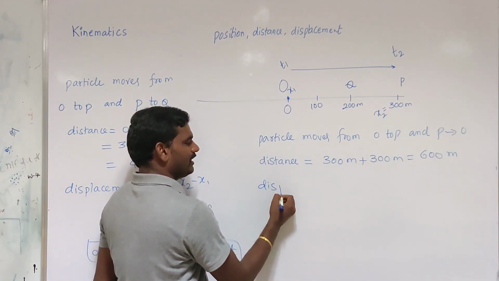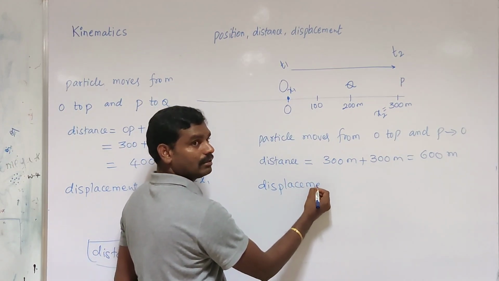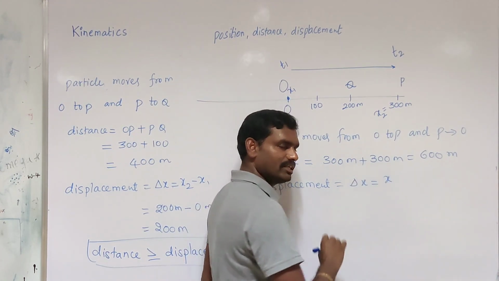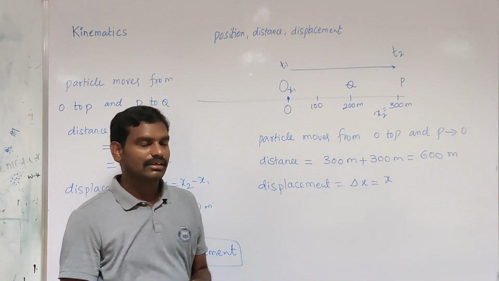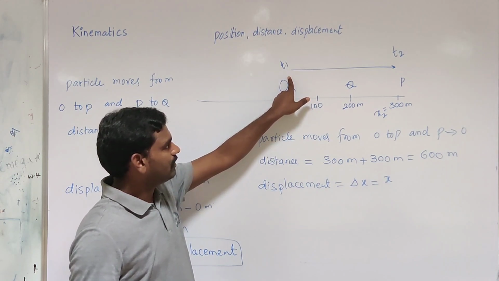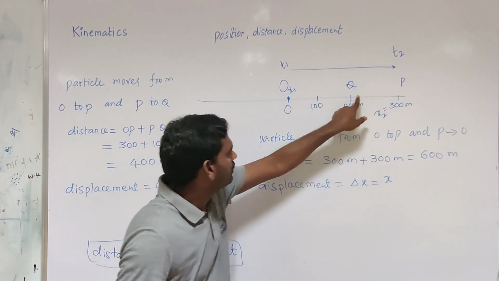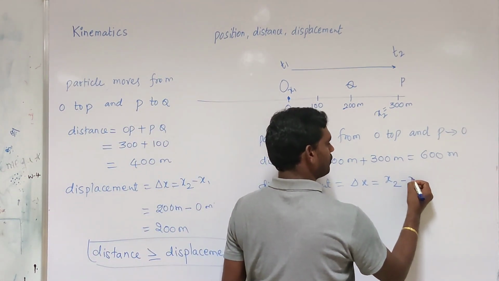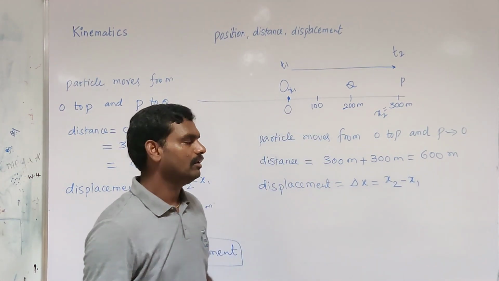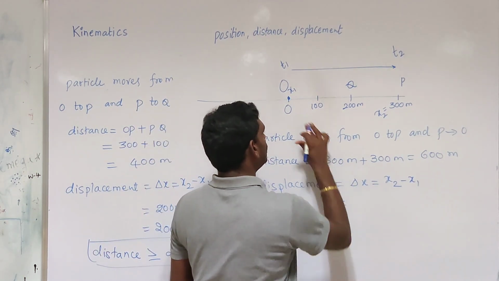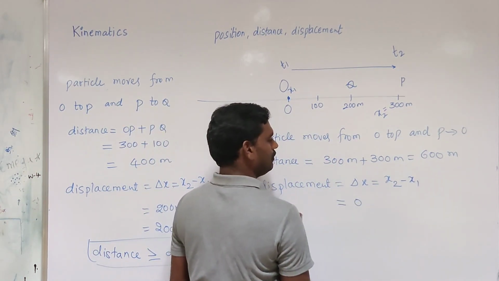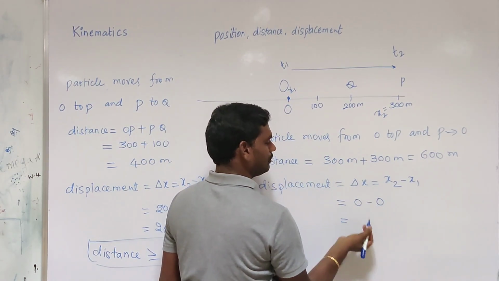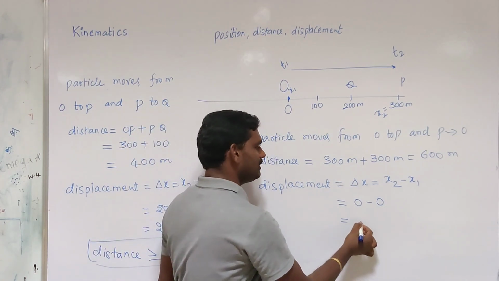Displacement here is equal to change in position, that is the shortest distance from point A to point B. Here the initial point is O, and the final point is also O. That means final position minus initial position. What is the final position here? O, that means 0, minus the initial position, again 0. So 0 minus 0 is how much? 0 meters.